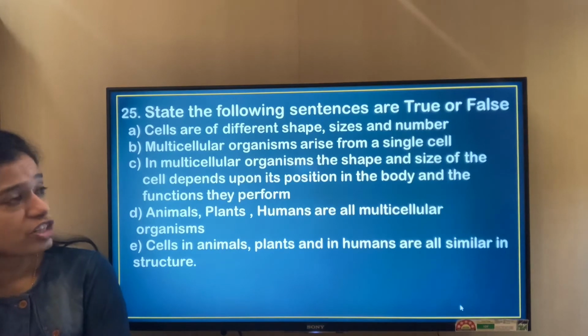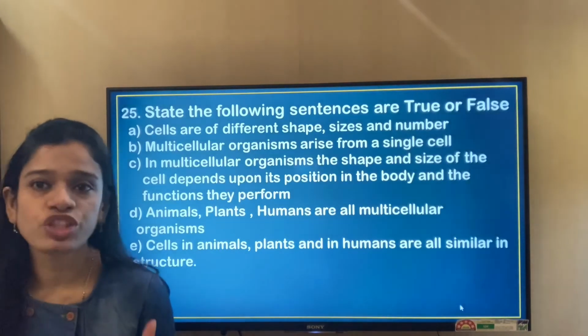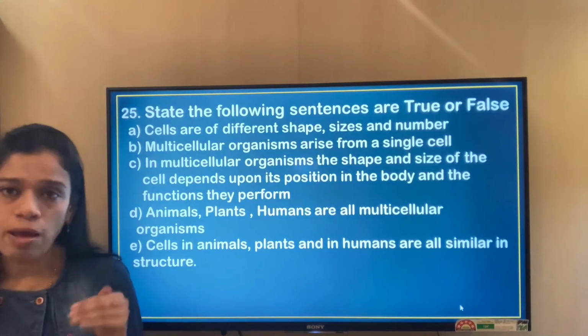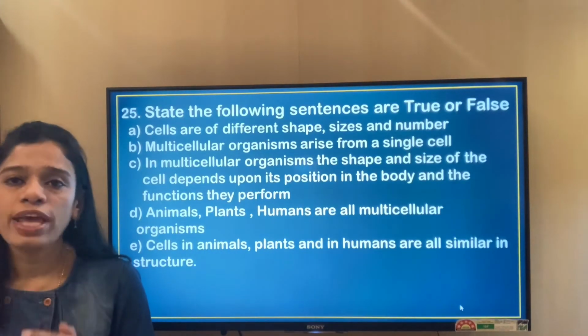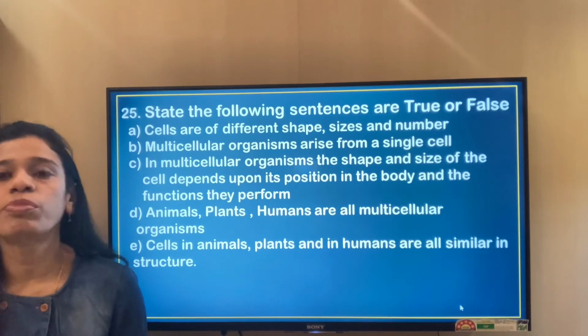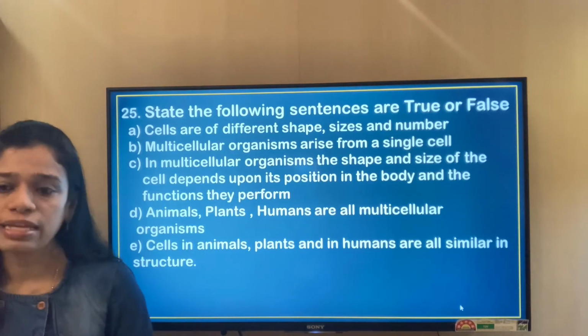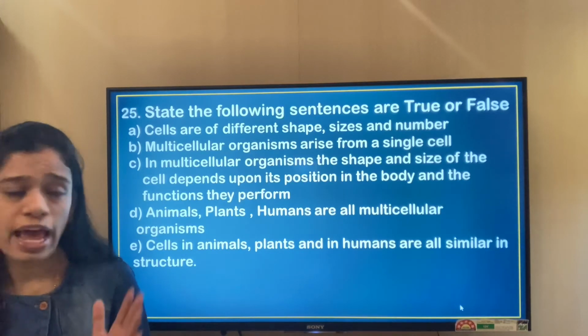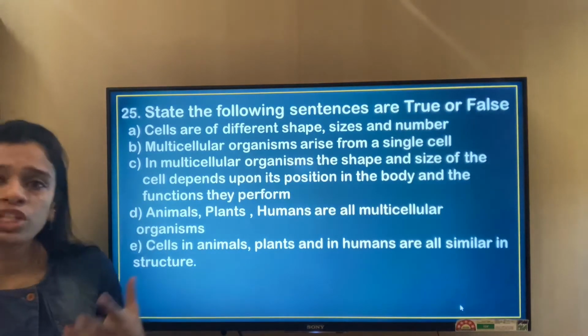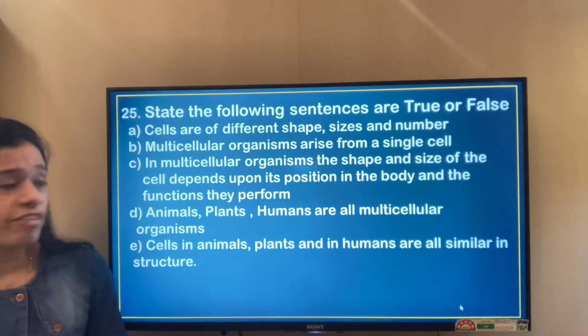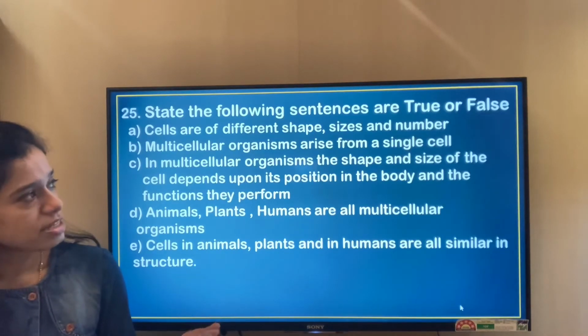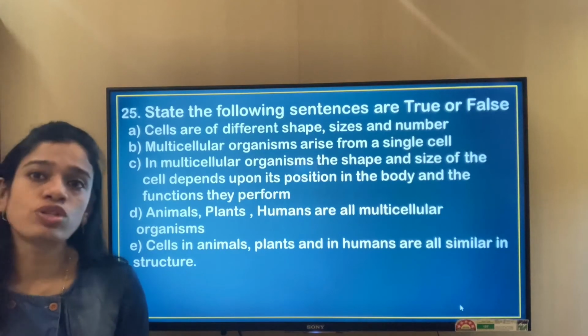Cells are of different shapes, sizes and number. That is absolutely true, because we have different types of cells for performing different types of functions. So they are of different shape, size as well as number, and their position also keeps on changing based on their function. Multicellular organisms arise from a single cell. That is also very true.